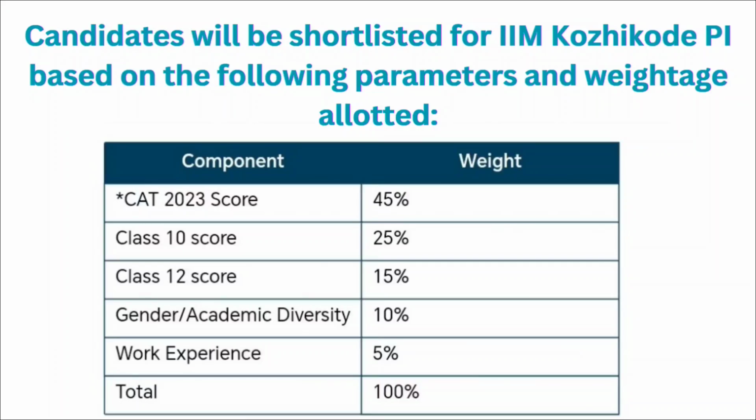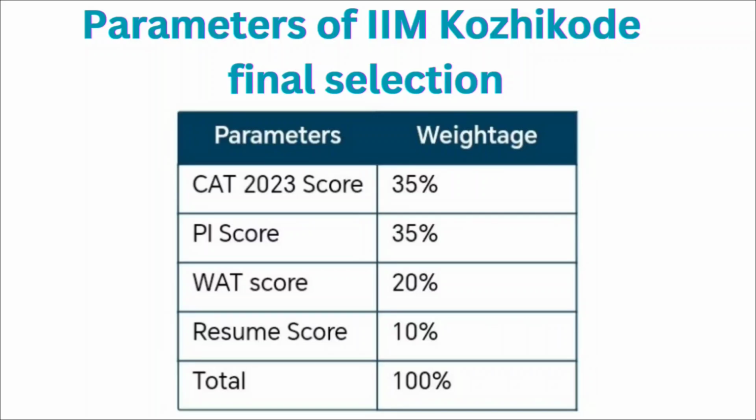And if we consider the final selection criteria, then your CAT score will have 35% weightage, your PI score will have 35% weightage, then VAT score will have 20% weightage, then 10% weightage is given to your resume score. So in short, if you are interested in the 21 IIMs through CAT entrance examination, then for the Tier 1 colleges like IIM Ahmedabad, Bangalore, Kolkata, Lucknow, Kozhikode and Indore, you need not fill up any form. On the basis of the percentile you have obtained in the CAT entrance examination, on the basis of that only you will receive the shortlist call.